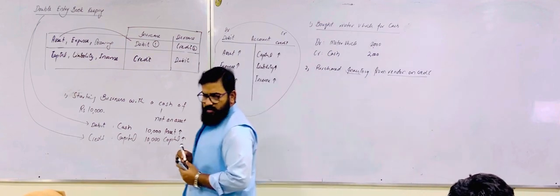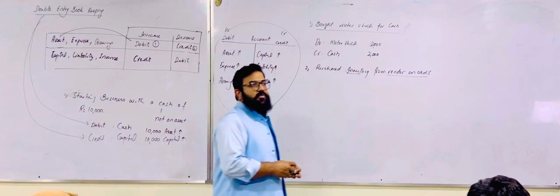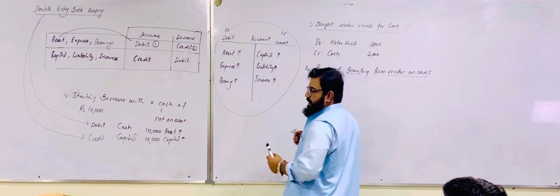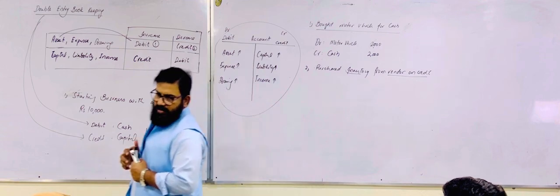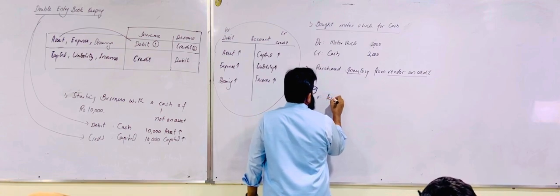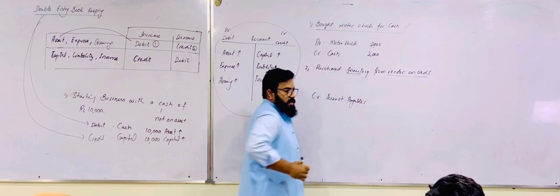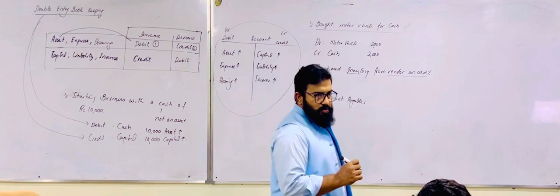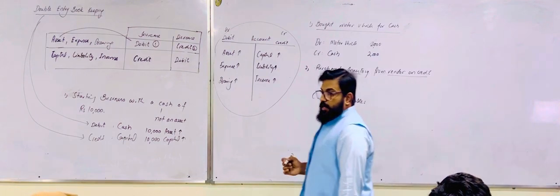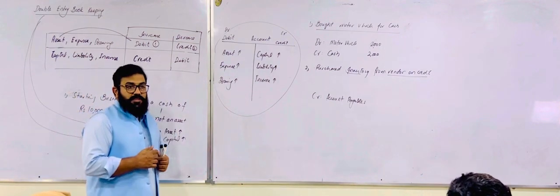What have you said? Liability. Why liability? Because we are purchasing on credit and the liability will increase. If the liability is increasing, it will be debited or credited? Credit. Okay. The credit will be account payables, or we can say trade payables. Account payables and trade payables are the words specifically used for those vendors from whom we are purchasing inventory on credit. Trade payables and trade receivables, these two words are connected with inventory.